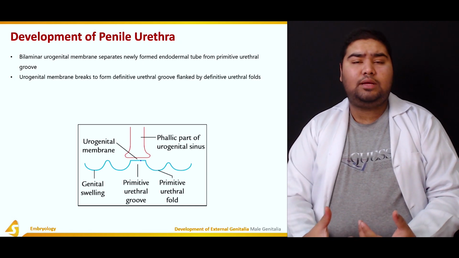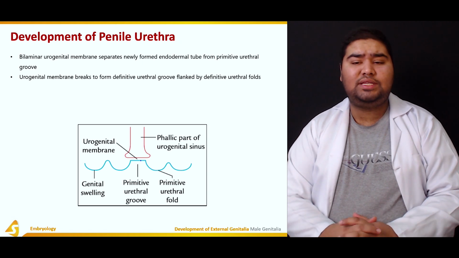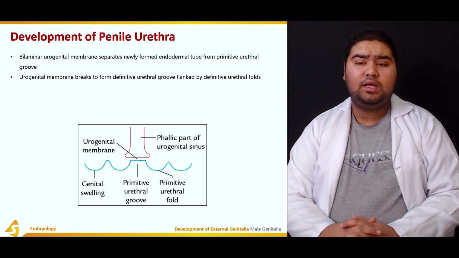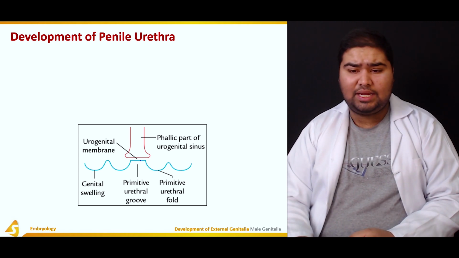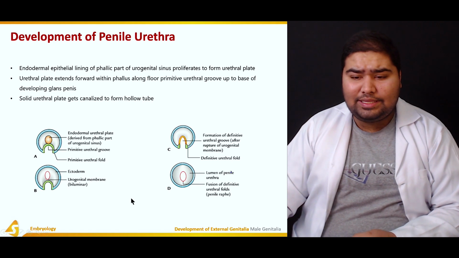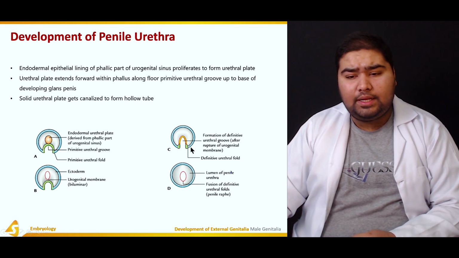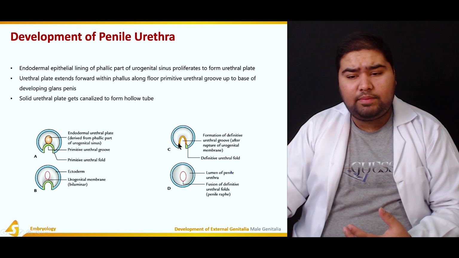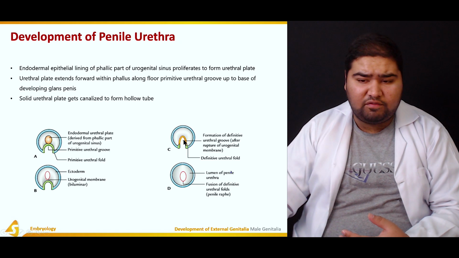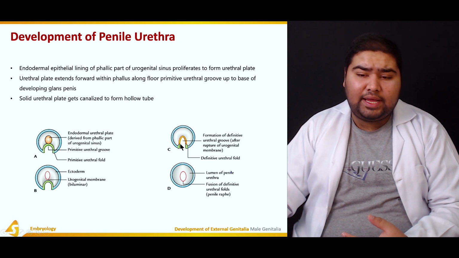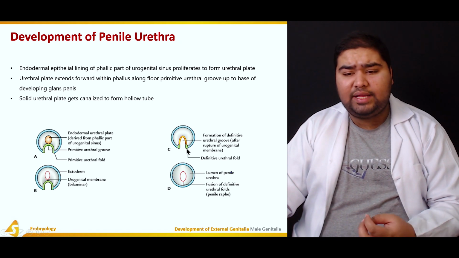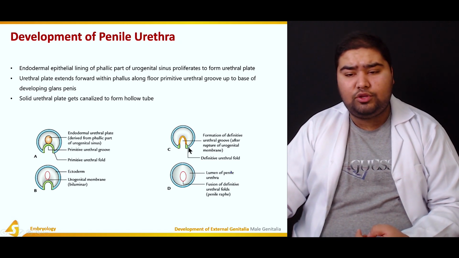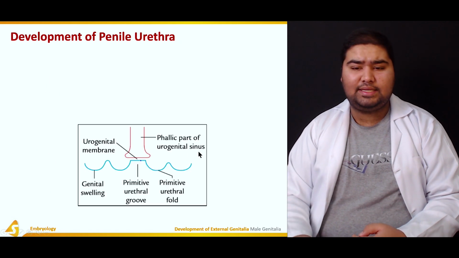The urogenital membrane now breaks to form the definitive urethral grooves, which are flanked by the definitive urethral folds. This can be seen in the figure behind. This is the rupture of the urogenital membrane, as a result of which the definitive urethral groove has been formed, flanked by the urethral folds on either side.